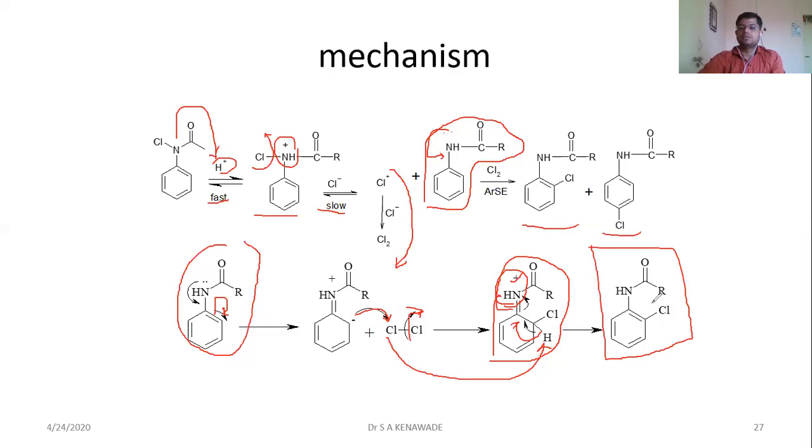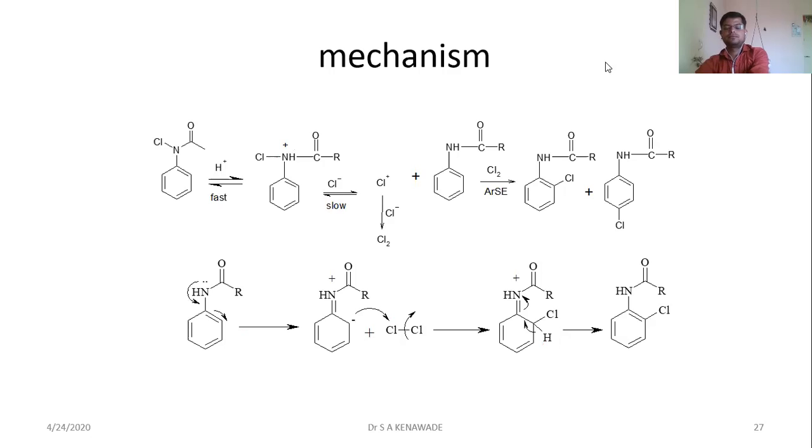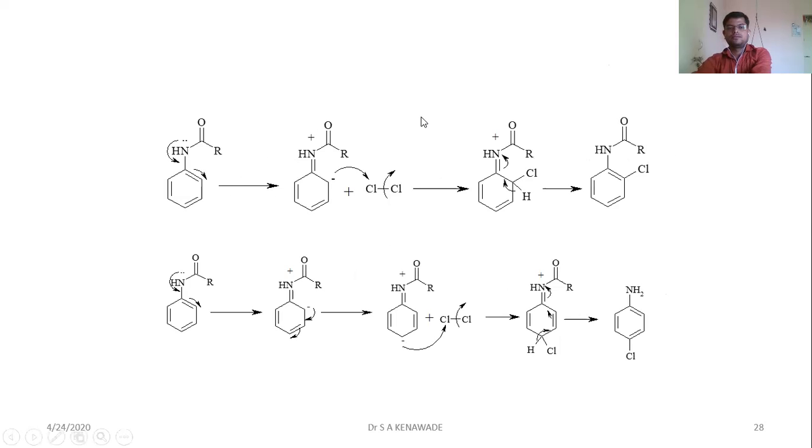Sometimes this R group is a bulky group, for example a phenyl ring. Then ortho product formation is not possible because of the steric hindrance. In this case, this negative charge shifts towards the para position, and the whole mechanism is the same as for the para position. This is the same reaction for the para position.